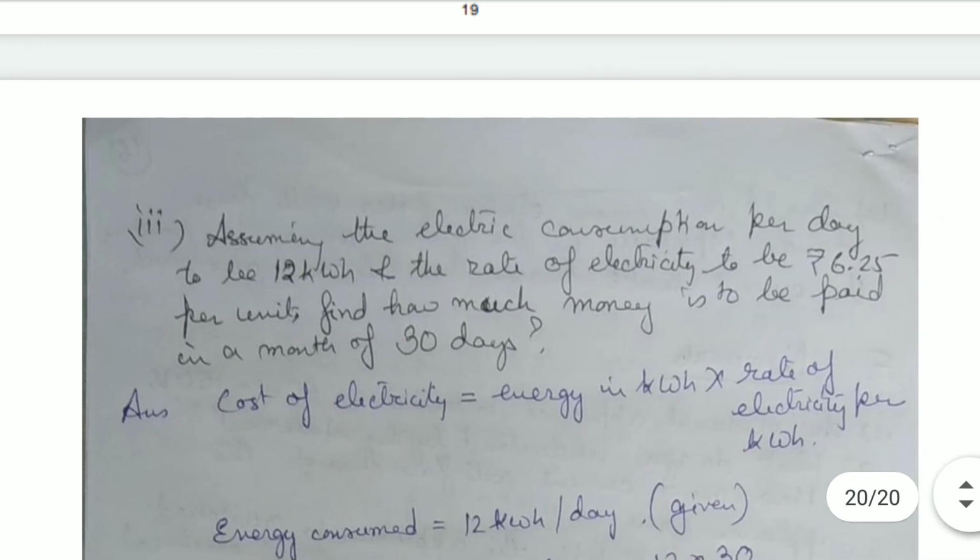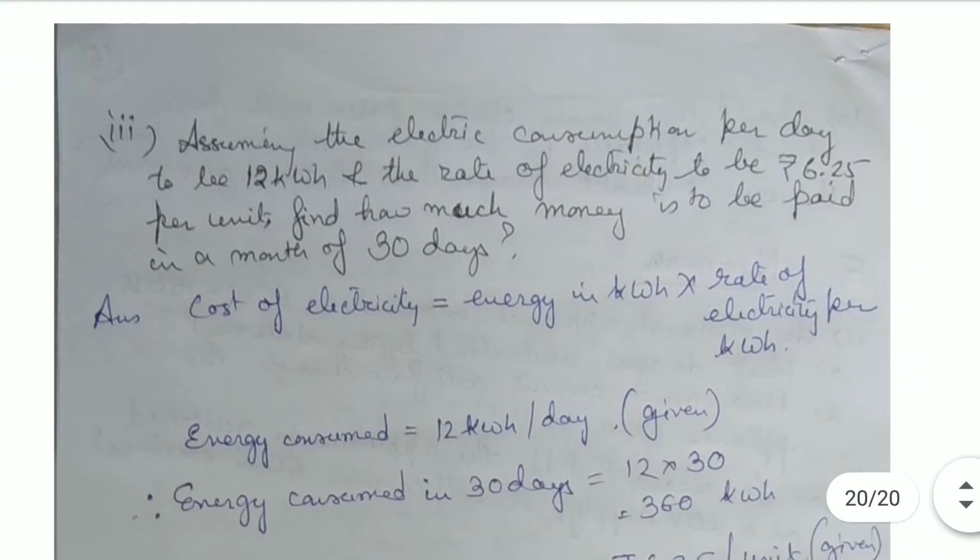Next, assuming the electric consumption per day to be 12 kilowatt hour, and the rate of electricity to be 6.25 rupees per unit, find how much money is to be paid in a month of 30 days. Cost of electricity is equal to energy in kilowatt hour into rate.